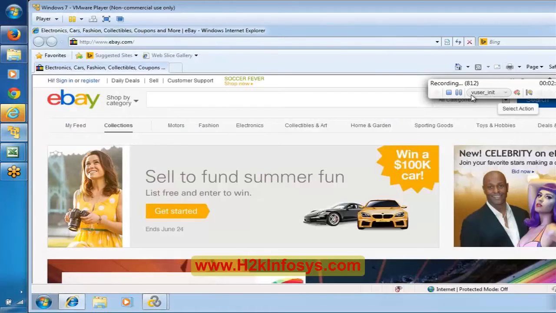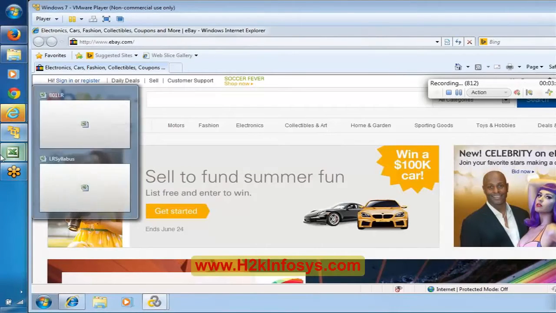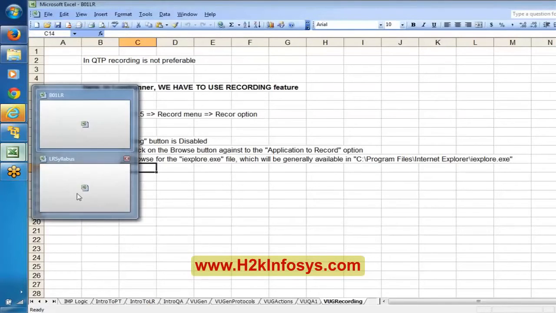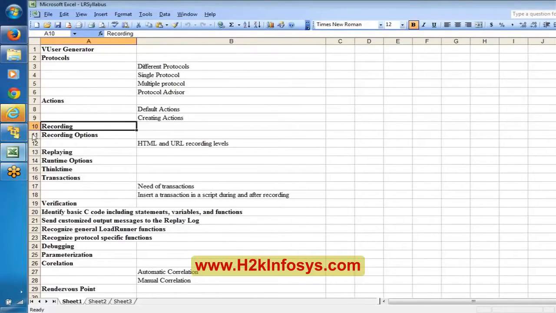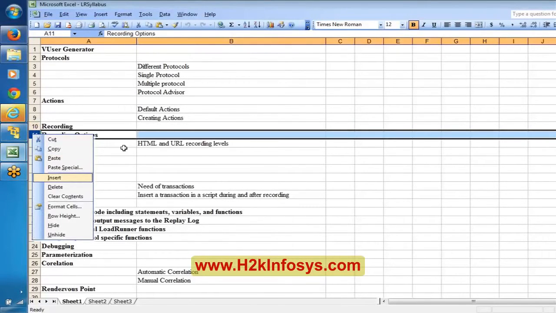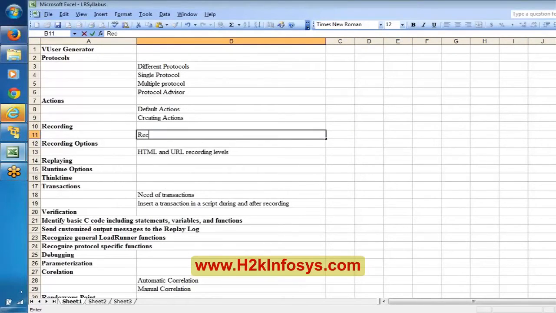Now opening the application has been recorded in this user init. Now I want to record searching for a camera, that particular operation, searching for an item. I want to record that as part of an action over here. Now I'm selecting this action in this recording pane. Probably not, let me include the recording pane here in the recording options.